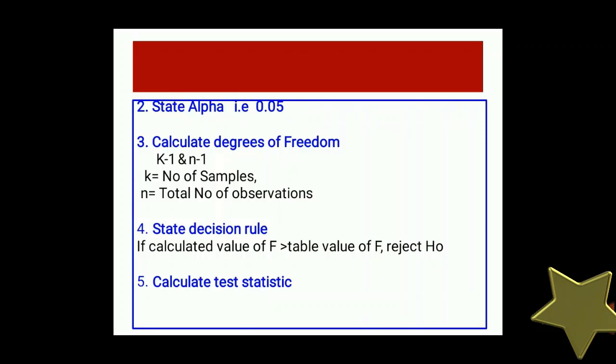State the decision rule. If the calculated value of F is greater than the table value of F, reject H0. And if it does not satisfy this condition, then we have to accept H0. Then calculate the test statistic.